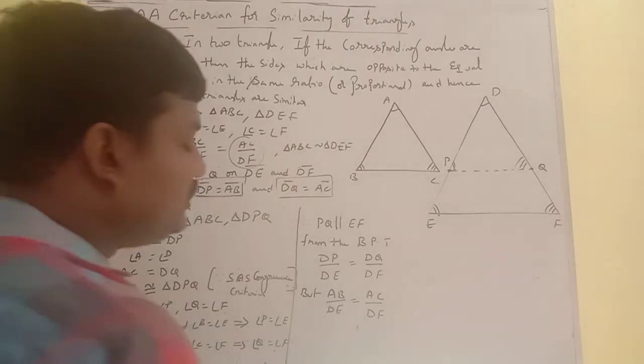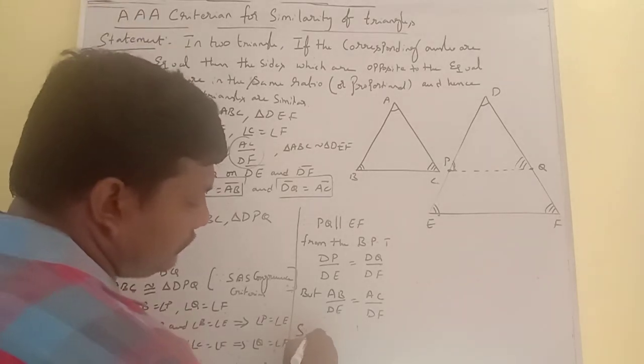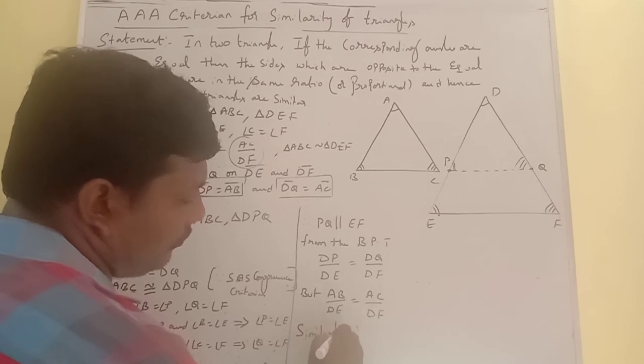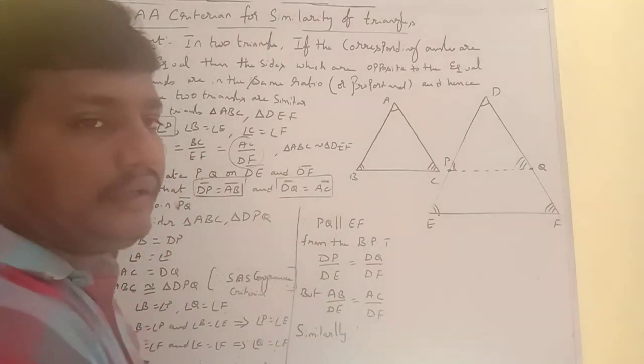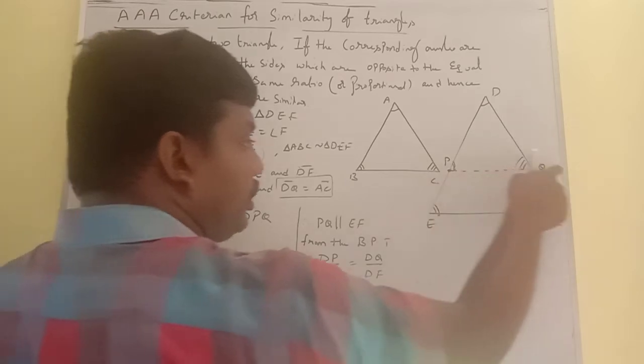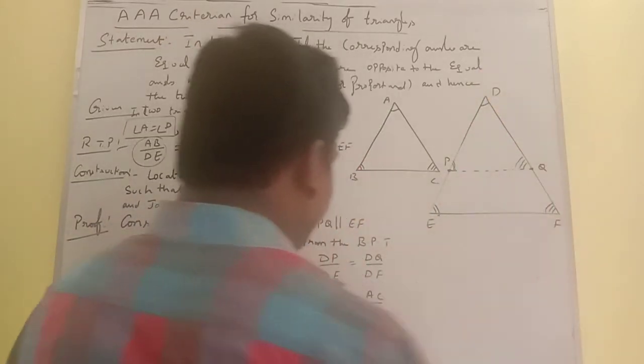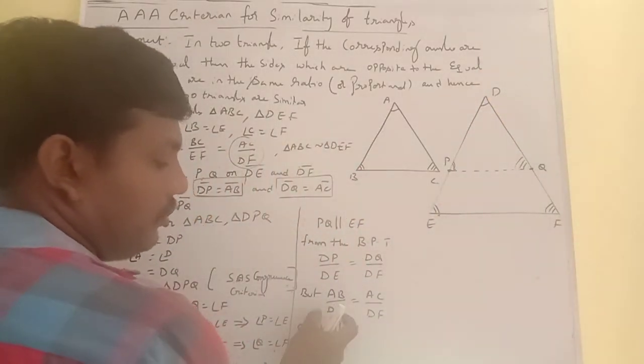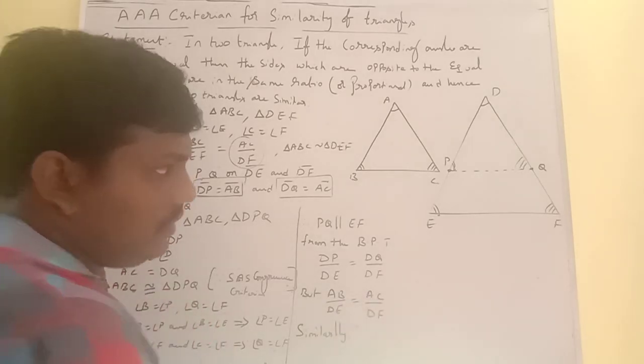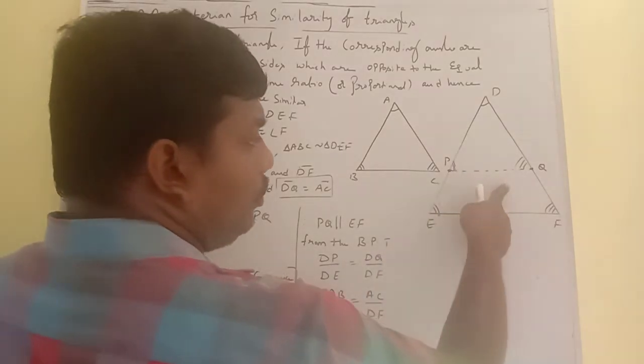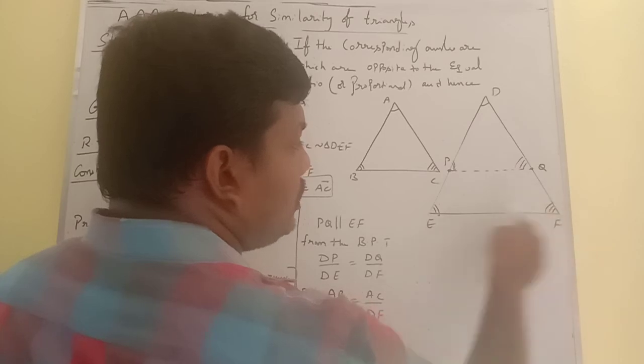Now, similarly, if you consider PQ on DE and DF, that's the reason we have denominators DE and DF.